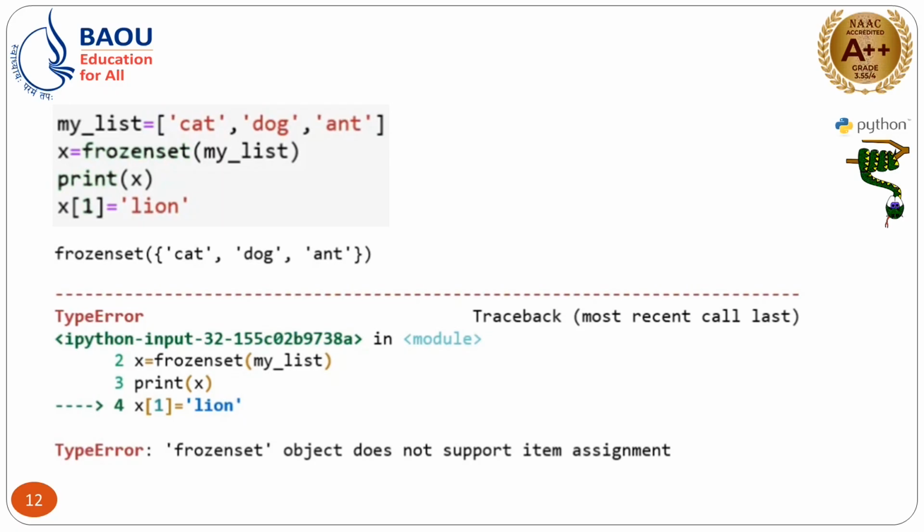Now, the frozen set. You can observe here we have created one list, my list, and we are passing that list to the frozenset function. So, here a frozen set will be created with the three values, cat, dog and ant. Now, suppose you are going to change the value by its position, x of 1 equal to lion. So, the compiler will give you an error message. Now, the error message will be shown here on the screen. Why? Because frozen set is immutable, unlike set. So, you cannot change the value once you have assigned it, right. So, this is the basic difference.